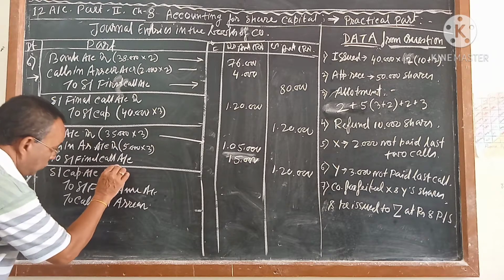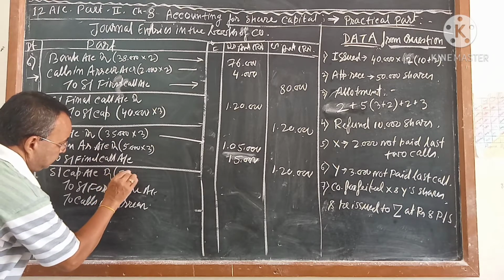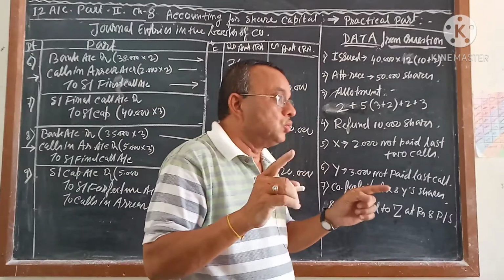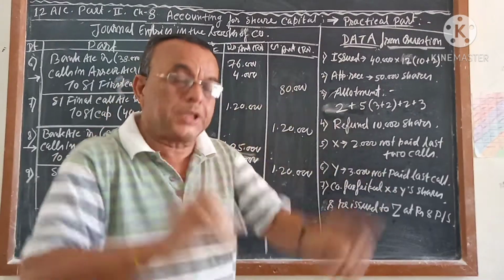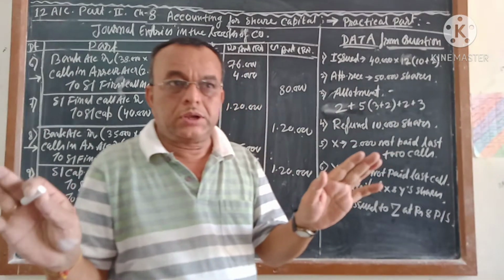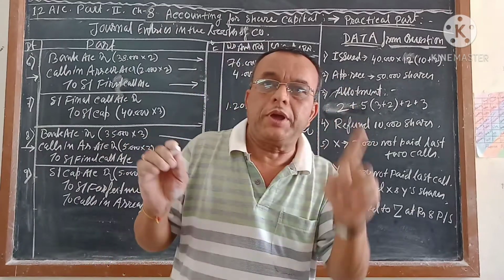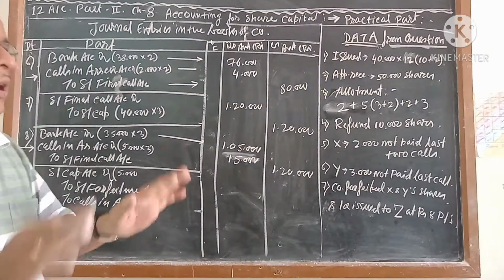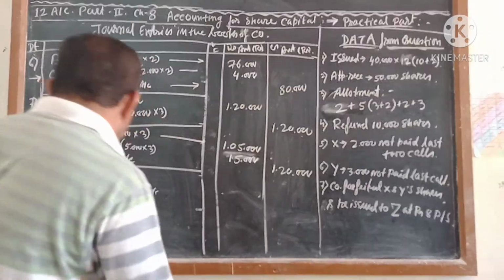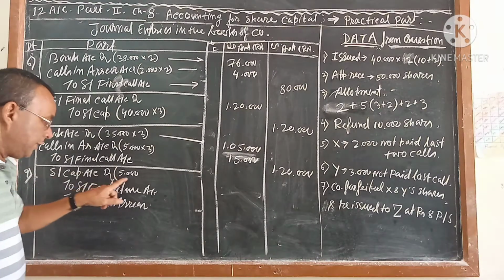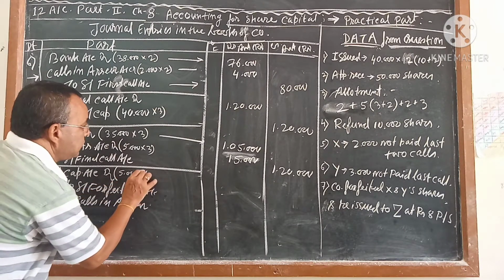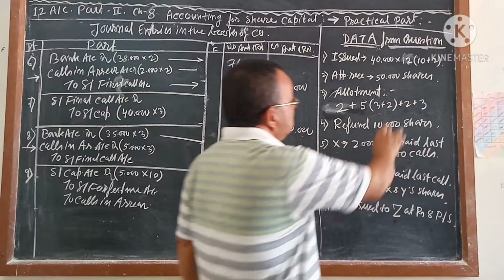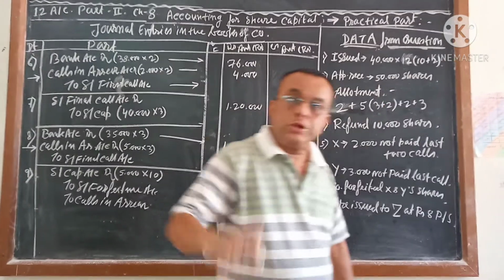How many shares are you going to cancel? 3 plus 2, 5. X and Y. Though X paid the first 2 and Y paid the first 3, you want to consider that if a shareholder is not able to pay any installment, the share will be cancelled. Not paid the full amount is considered as cancelled. 5,000 shares will be cancelled with their face value. Face value is how much? Not 12 but 10. 2 is premium.